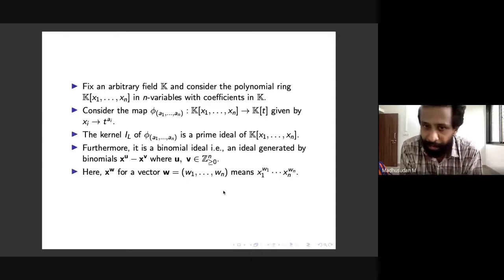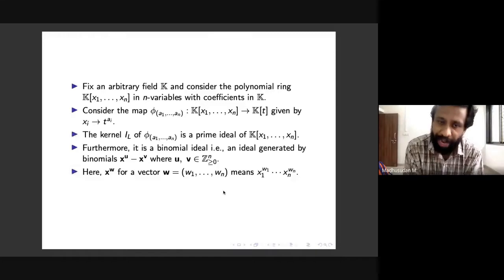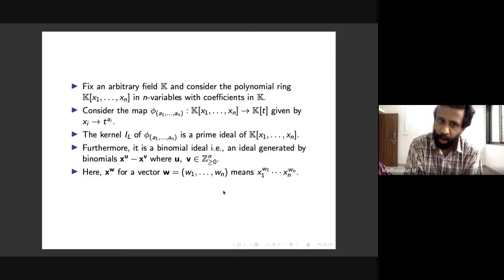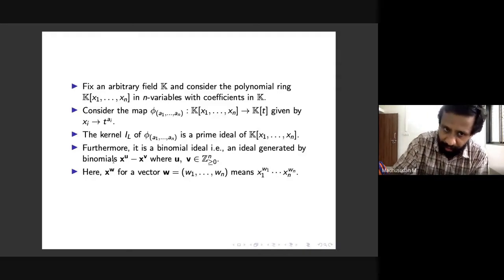The kernel of this map is a prime ideal in K adjoint x1 to xn, right? Because K adjoint T, the range, is an integral domain. So this is a prime ideal, and furthermore, it is what is called a binomial ideal, in the sense that this ideal has a generating set composed of just binomials. What do I mean by a binomial? I mean a difference of two monomials. So in other words, they are polynomials of this form.